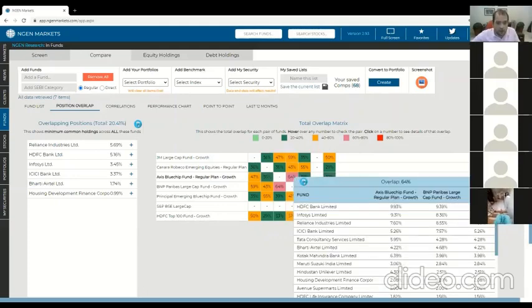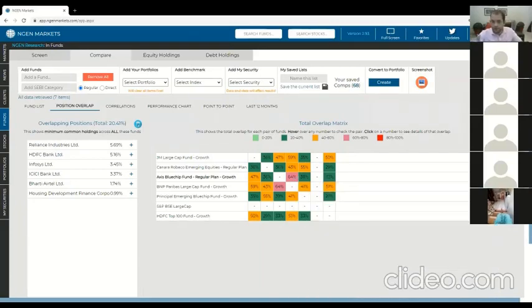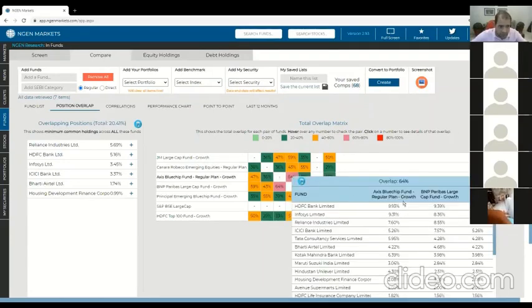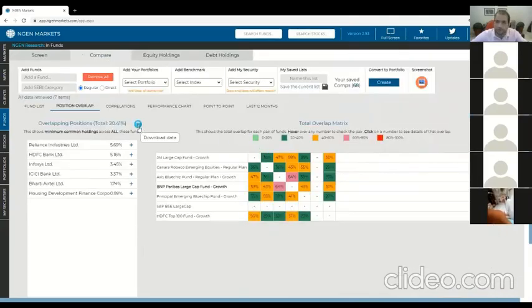It's exactly the same. And if you want to understand exactly why, you just have to click on it. And if you click on it, you'll see a full explanation of that 64%. You will see one fund like this, the other one like this, exactly which stock, and then you can see how much is the overlap. Right. And again, you can do it with 20 funds, 30 funds. In fact, once I'm done with this section, I'll quickly show you a larger list also. And again, I forgot to mention Excel downloads. Everywhere you can Excel download this matrix. You can even Excel download this list just by one click, and of course this one as well.